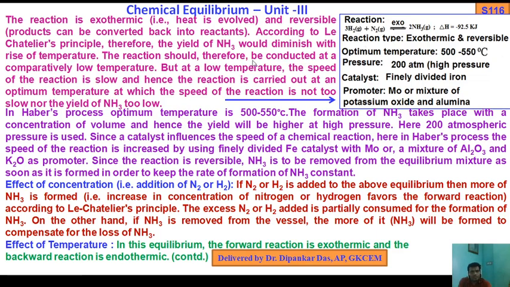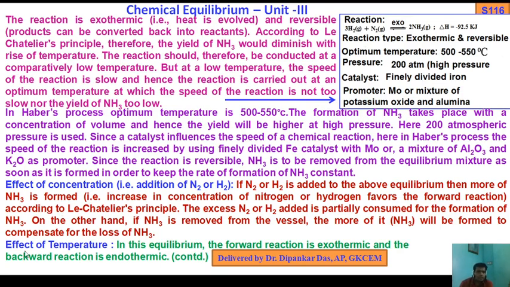The reaction should therefore be conducted at a comparatively low temperature, but at low temperature the speed of reaction is slow. Hence the reaction is carried out at an optimum temperature at which the speed of reaction is not too slow nor the yield of ammonia too low.